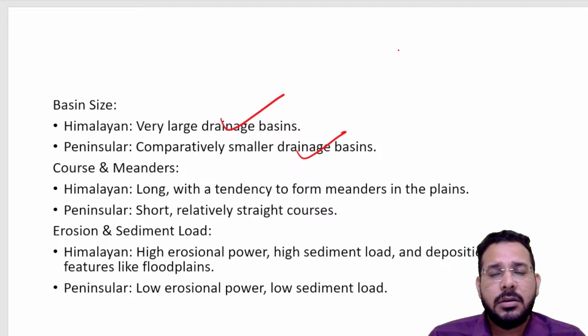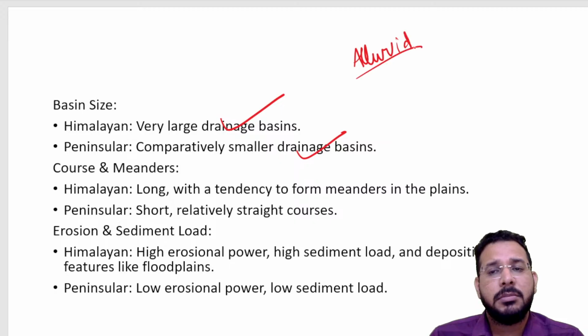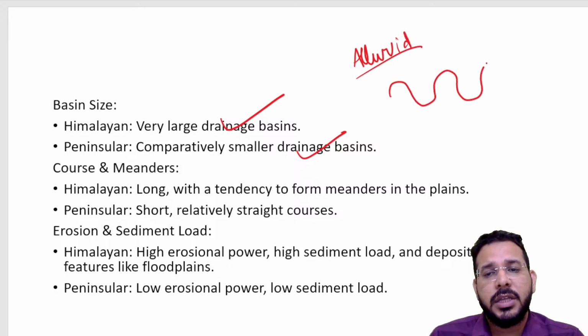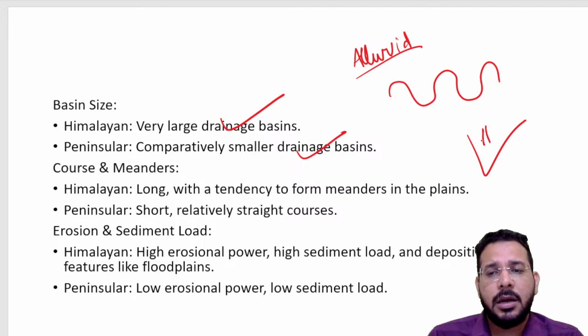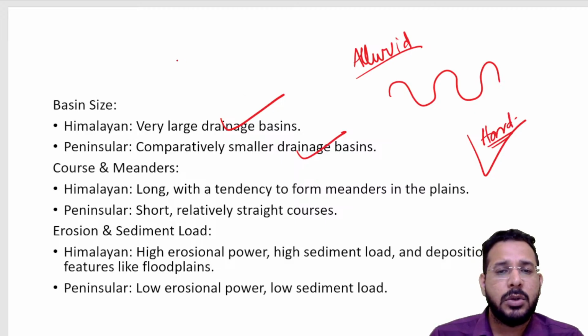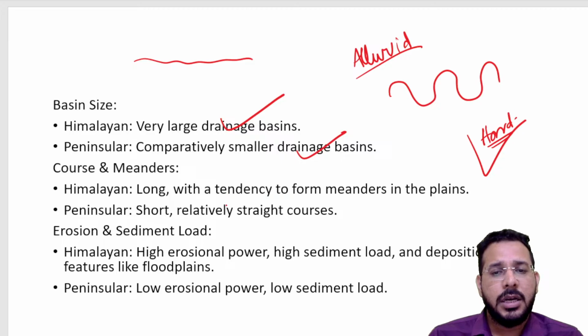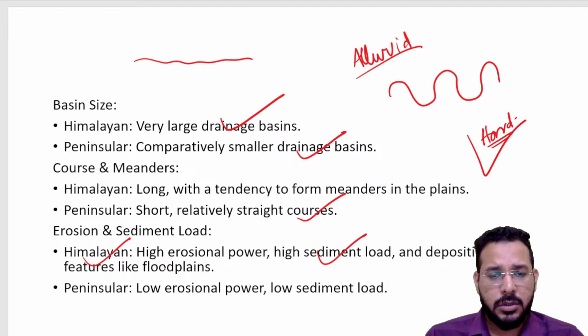Because of the soil present in the drainage basin of Himalayan rivers, we have plain regions, Ganga plains, Brahmaputra plains. Because of the alluvial soil and type of rock present beneath, the rivers meander over there because of high erosion, because the river can erode that area. The Peninsular Plateau has hard rock, because of which there is less erosion, hence rivers flow in relatively straight courses. And Himalayan rivers bring a high sediment load because of the high water content.